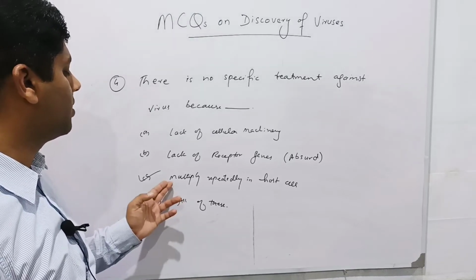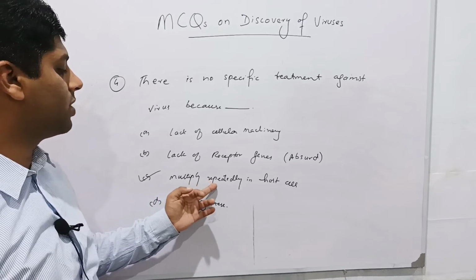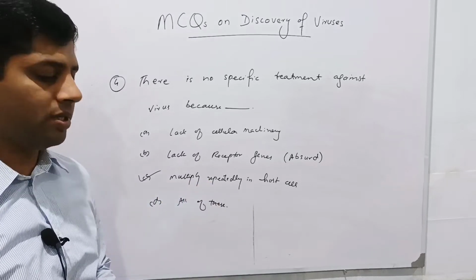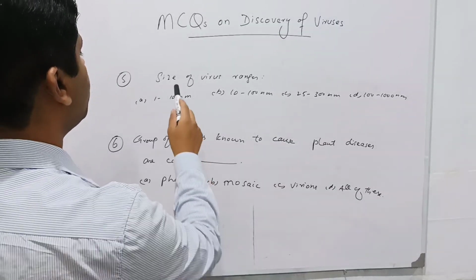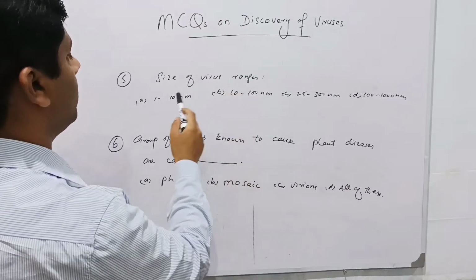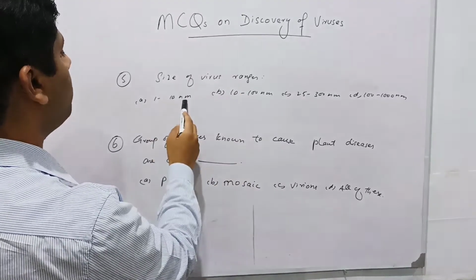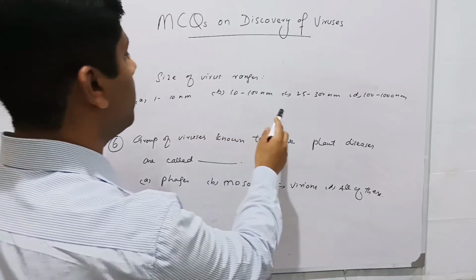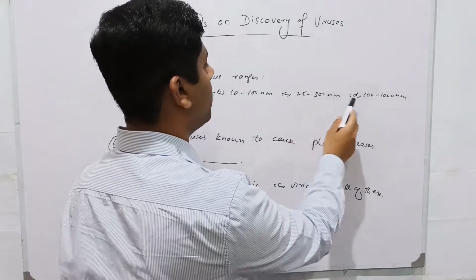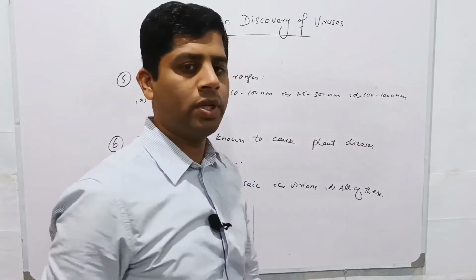The correct option is C, viruses multiply repeatedly in the host cell. Fifth question is size of virus ranges. Options given are 1 to 10 nanometer, 10 to 100 nanometer, 25 to 300 nanometer, and 100 to 1000 nanometer.